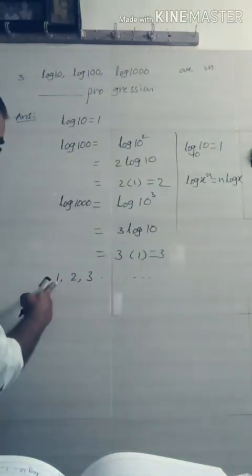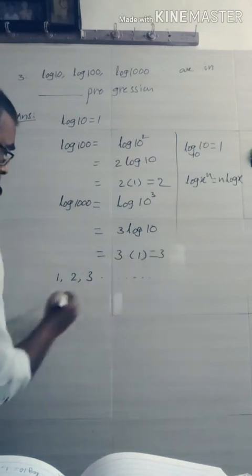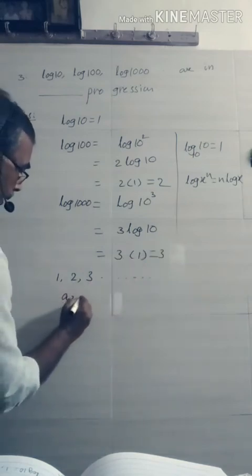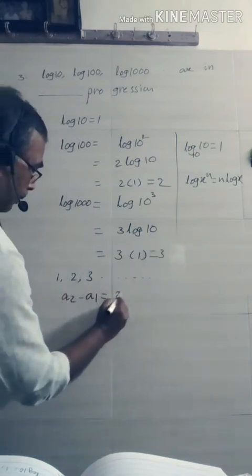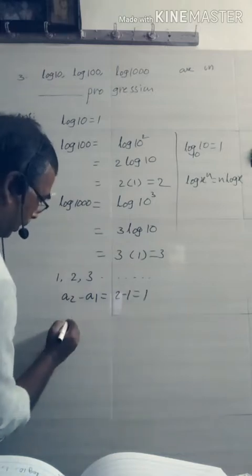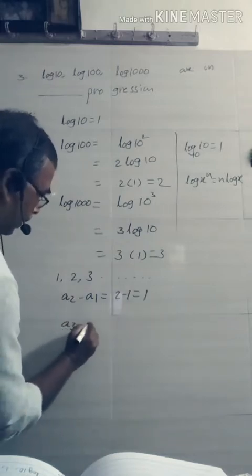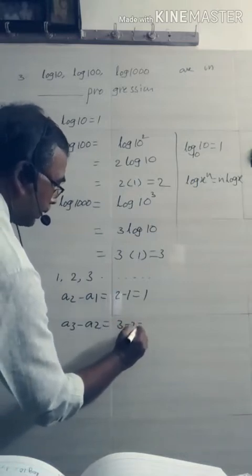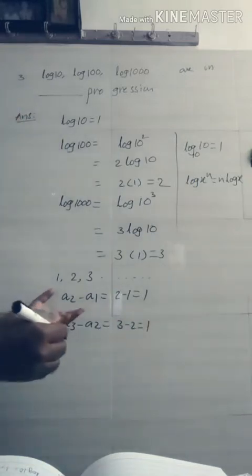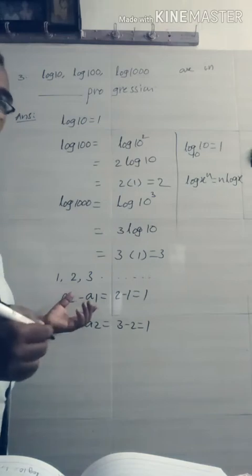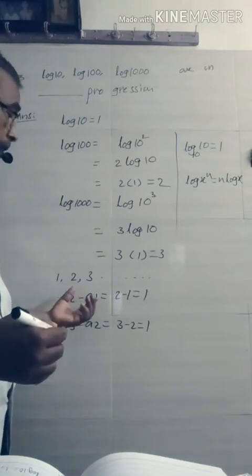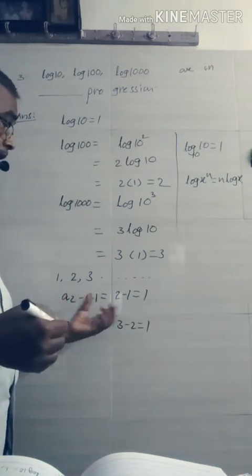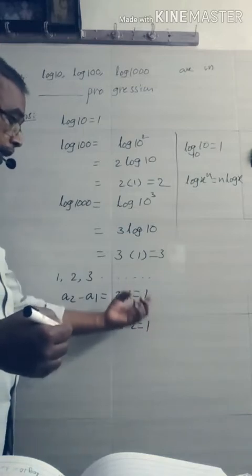Here this is a1, a2, a3 and so on. a2 minus a1, we get 2 minus 1, that is equal to 1, and a3 minus a2 is equal to 3 minus 2, that is equal to 1.